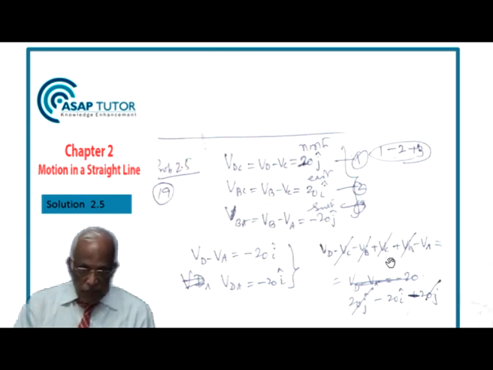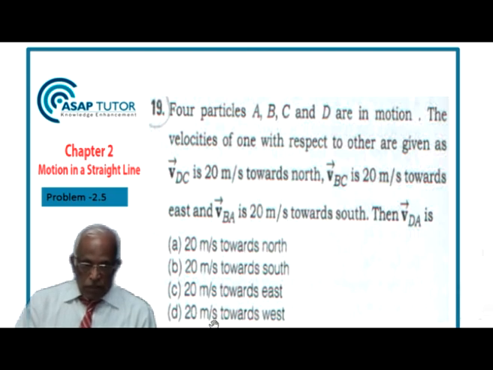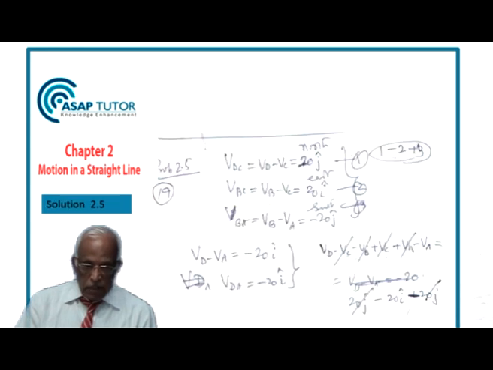The VCs and VBs will cancel, giving me VD minus VA, and that turns out to be 20 j minus 20 i minus 20 j. So the two 20 j terms cancel, giving me minus 20 i. Now if i is the positive x direction, if i is eastward, minus i is going to be westward. So my answer is 20 meters per second in the westward direction. That is the answer, 20 meters per second towards west. The answer is D in this situation.